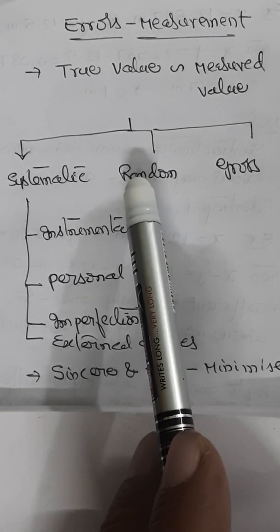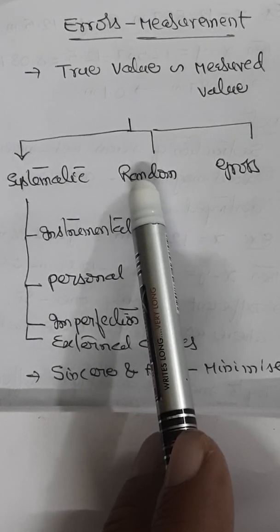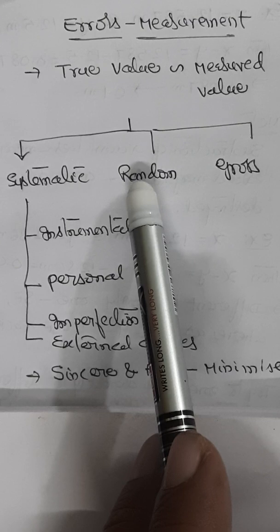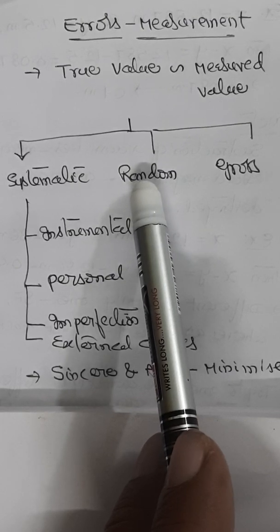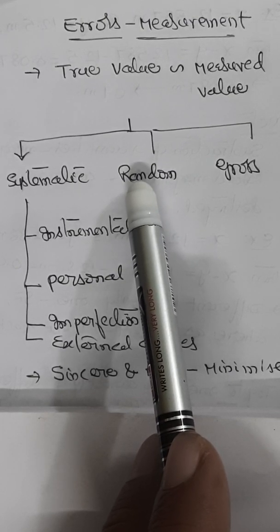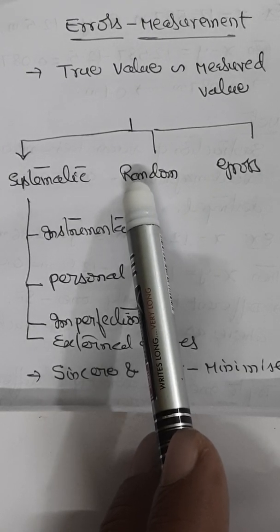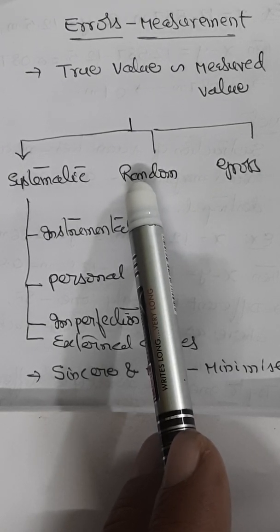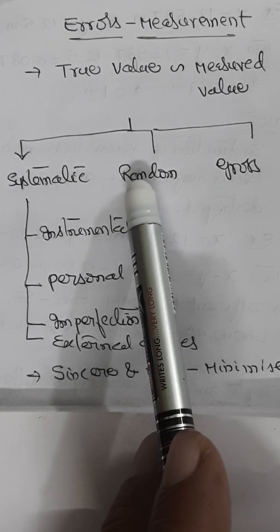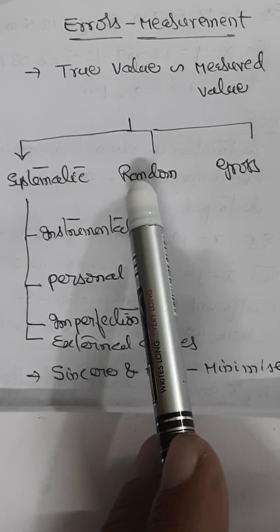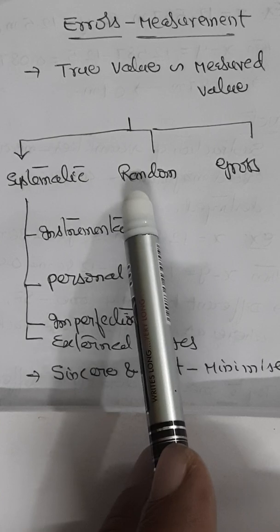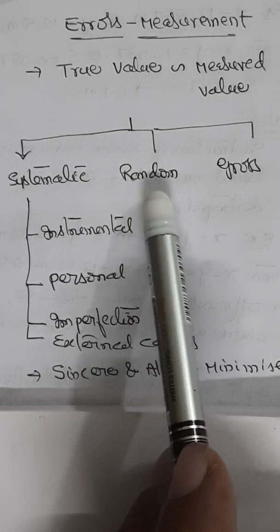When the number of observations is n, the random error reduces to 1 by √n. For example, if the random error in the arithmetic mean of 100 observations is x, then the random error in the arithmetic mean of 400 observations would be x by 2. That's how random errors have to be dealt with.